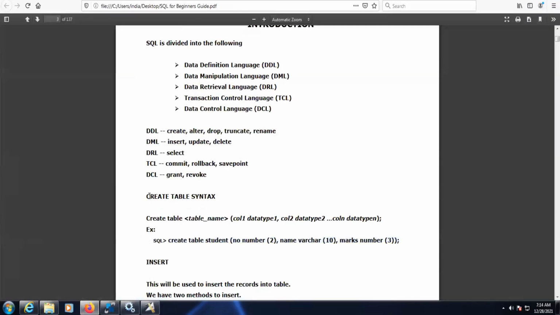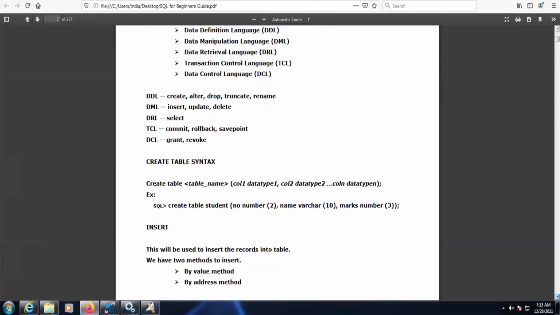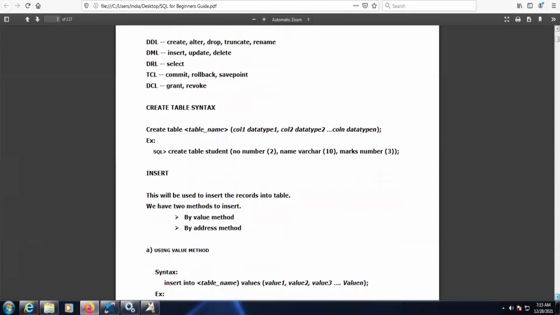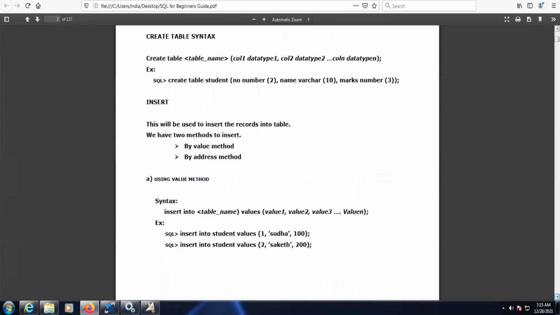Create is a DDL command, sorry, not DML. Now the table has been created, and the next step is to insert the data. What are the mechanisms? We can insert the data by value method, and by address method.